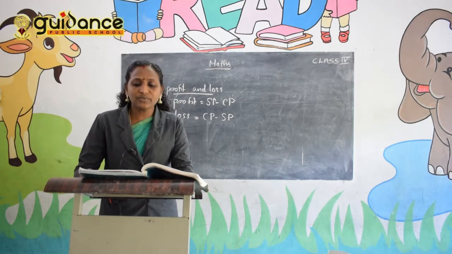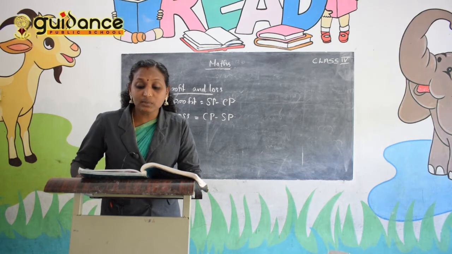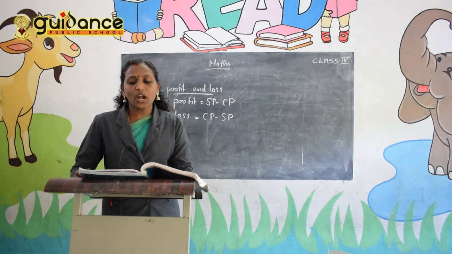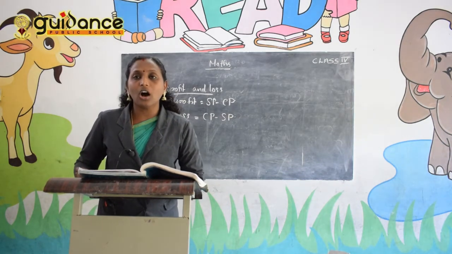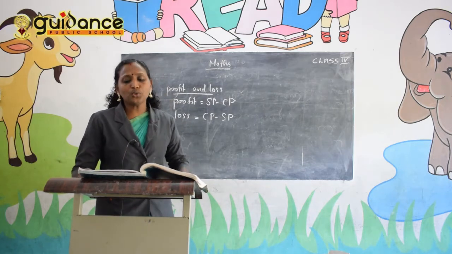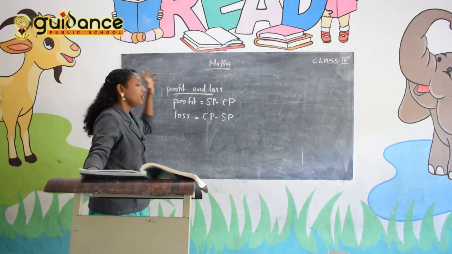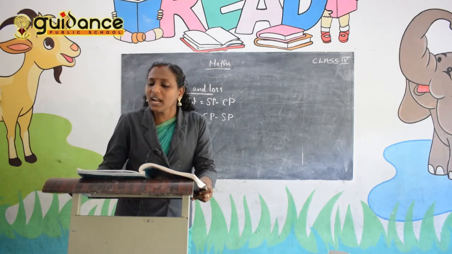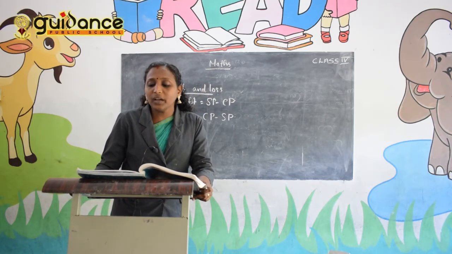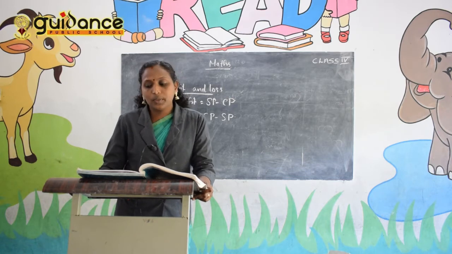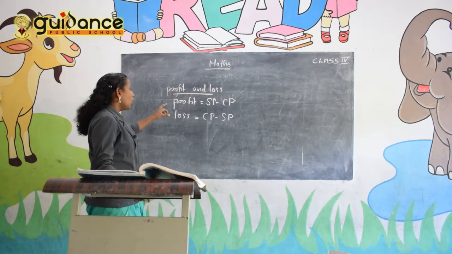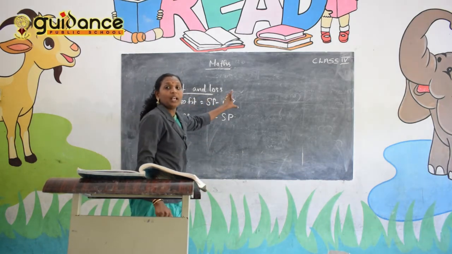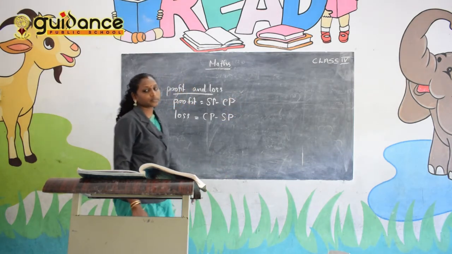That means when the selling price is more than the cost price, the shopkeeper earns a profit or a gain. So to find the profit, profit is equal to SP minus CP. When the selling price is less than the cost price, the shopkeeper incurs a loss. So how will you find out the loss? Loss is equal to CP minus SP.